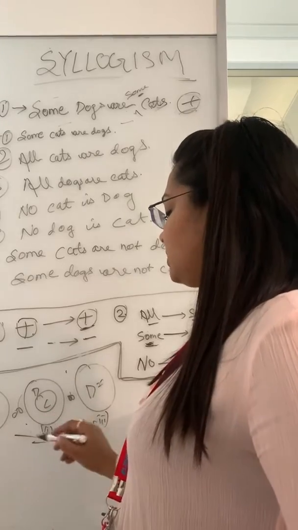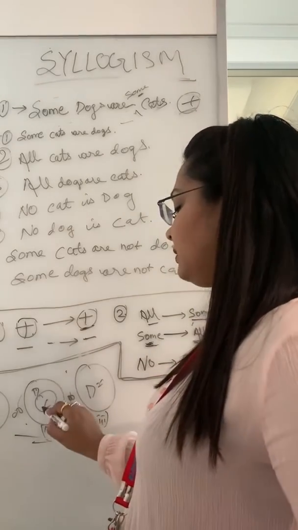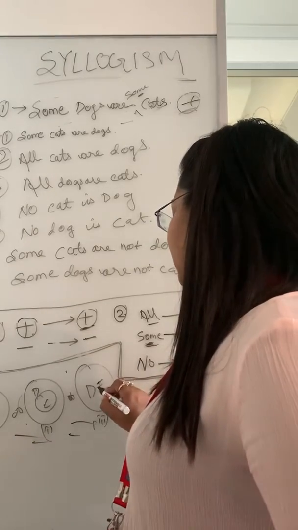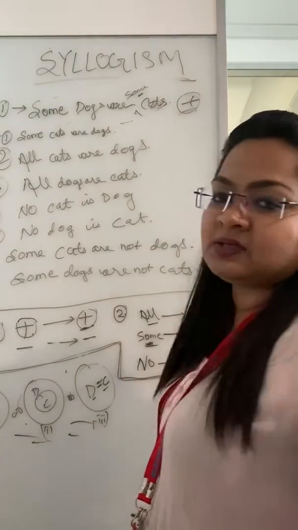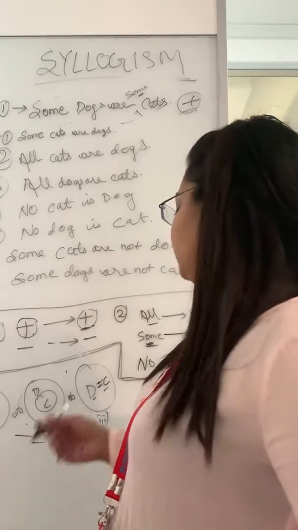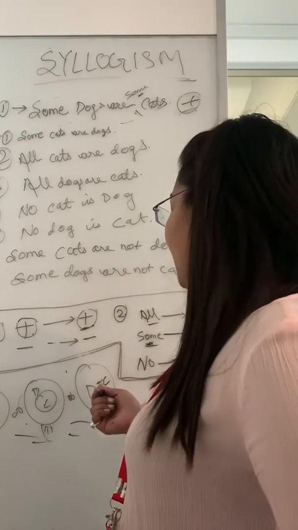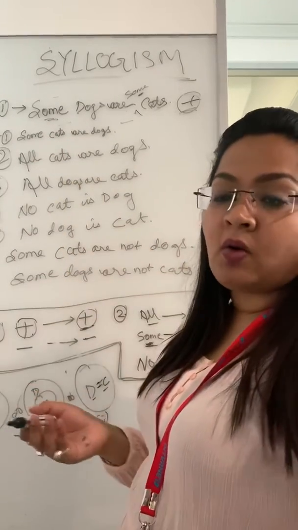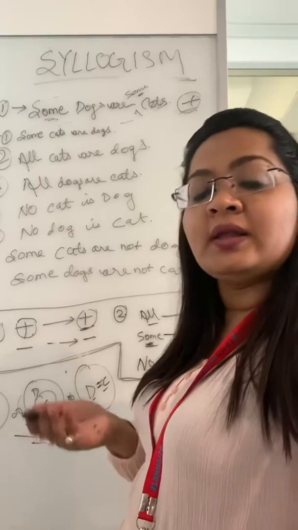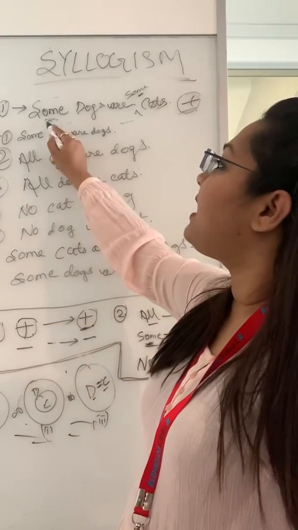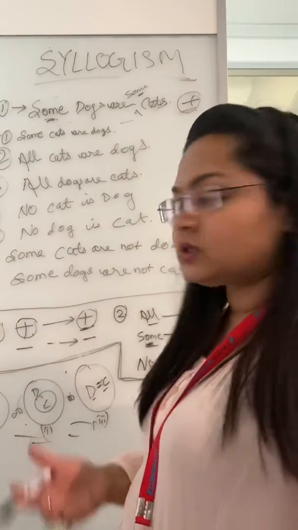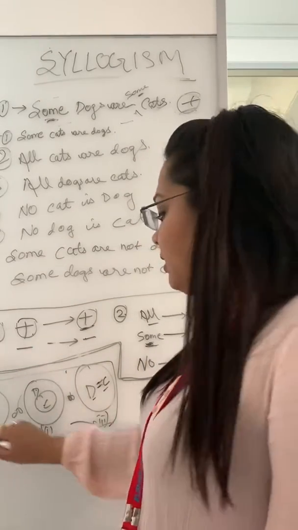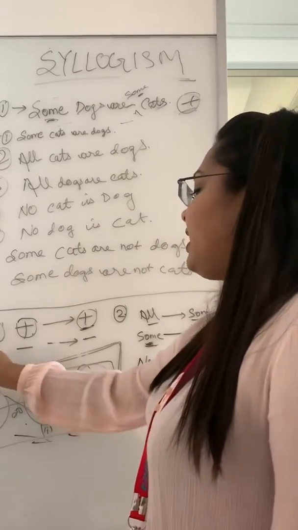The next is also some dogs are cats. This is the next possible diagram. And the third can be some dogs are cats too, because as I told you, they have given the information of some. This doesn't mean that all are not cats. All can also be cats, but they have given the information about some of the dogs. So we will not go with this diagram because it is very time taking. We will go with the approach that I have told you.